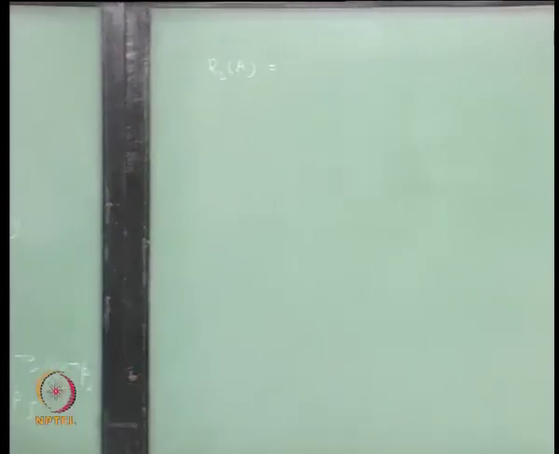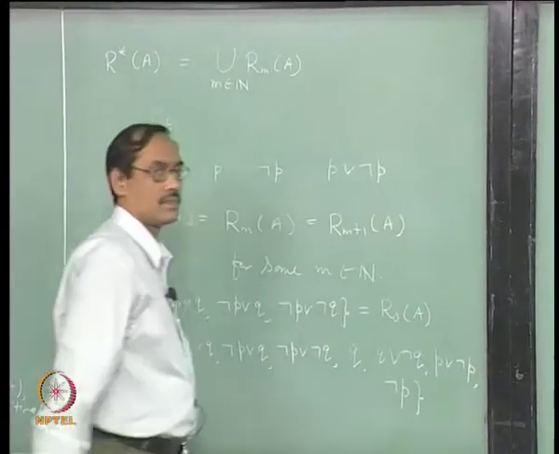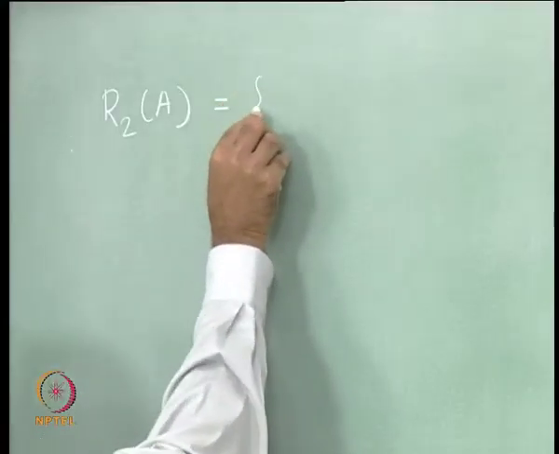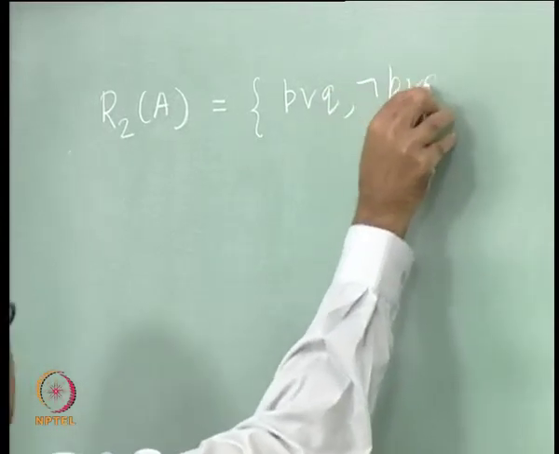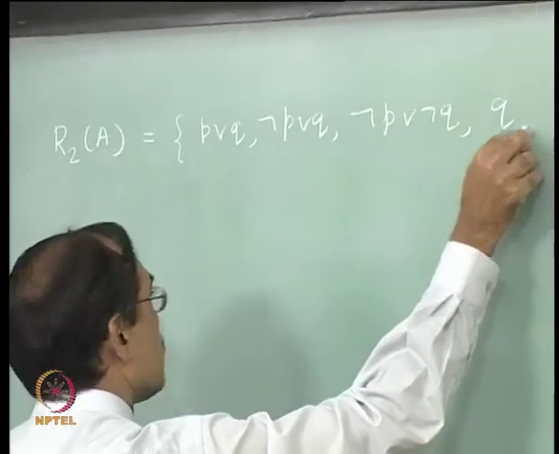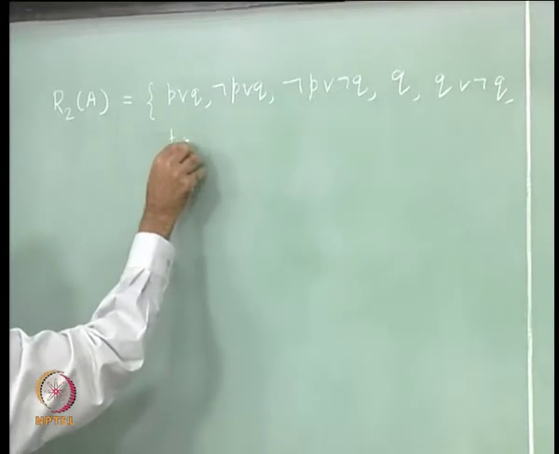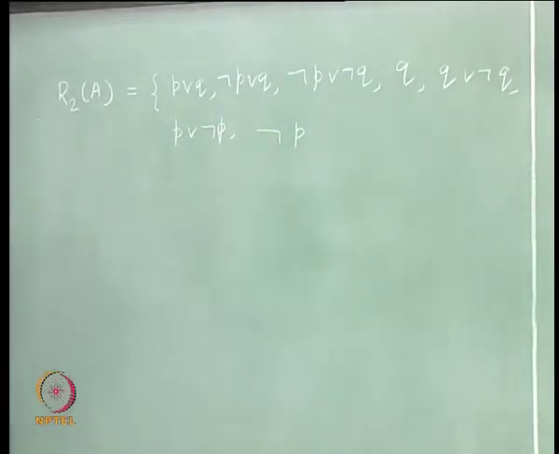So, this is A equal to R0 A also in our notation. Now, it will start from R1 A as it is. So, we start with P or Q, not P or Q, not P or not Q, Q, Q or not Q, P or not P, not P. Then start taking resolvents, all possible resolvents.